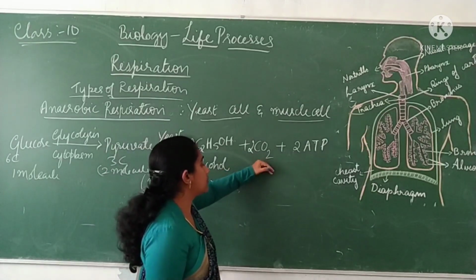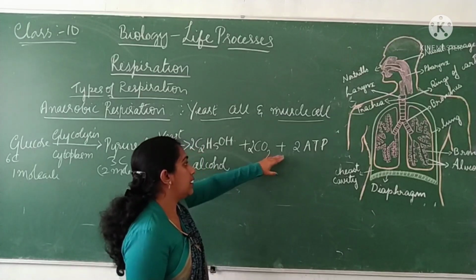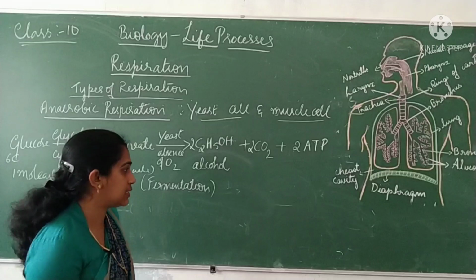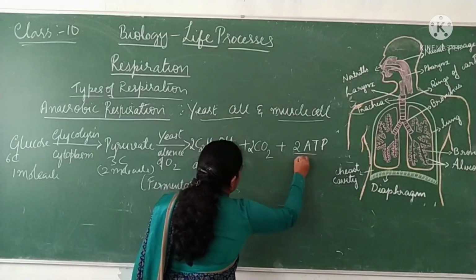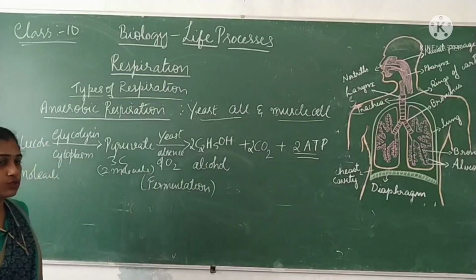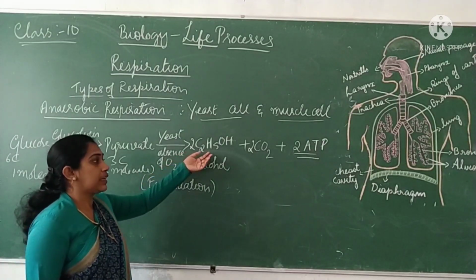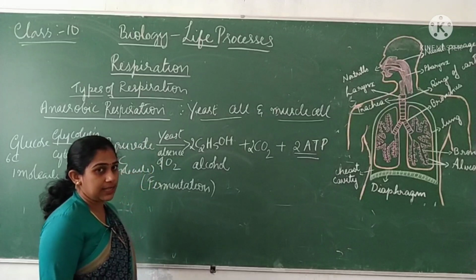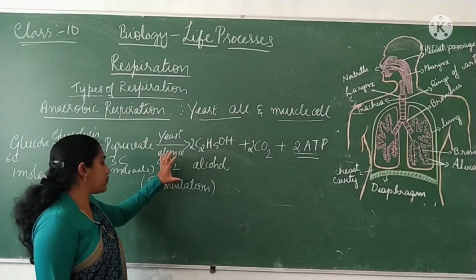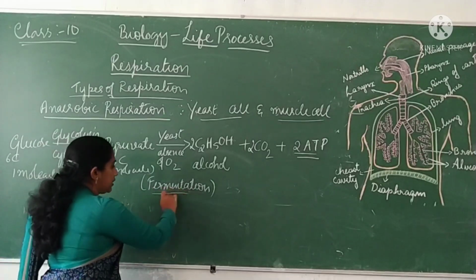Along with that, you can also see the production of carbon dioxide gas, and finally the amount of energy generated is very much least. That's only 2 molecules of ATP produced after anaerobic respiration. So the main product you are getting here is alcohol, and carbon dioxide gas has been produced after anaerobic respiration. So this process is also called the fermentation process.